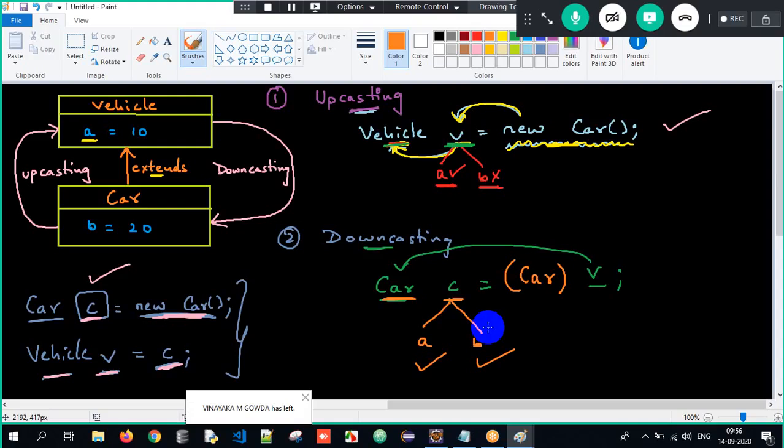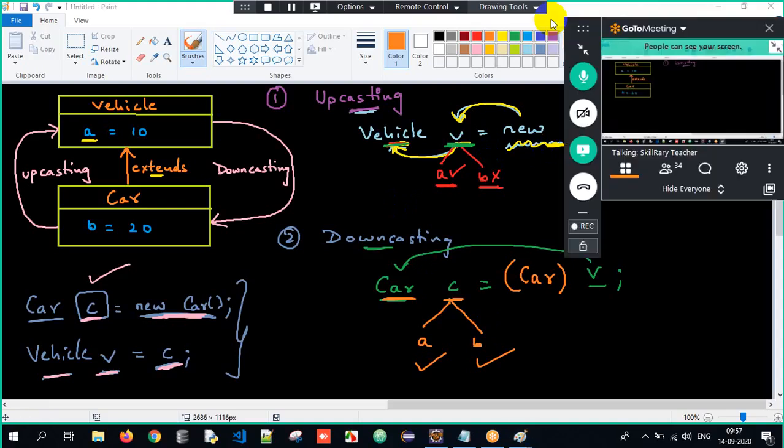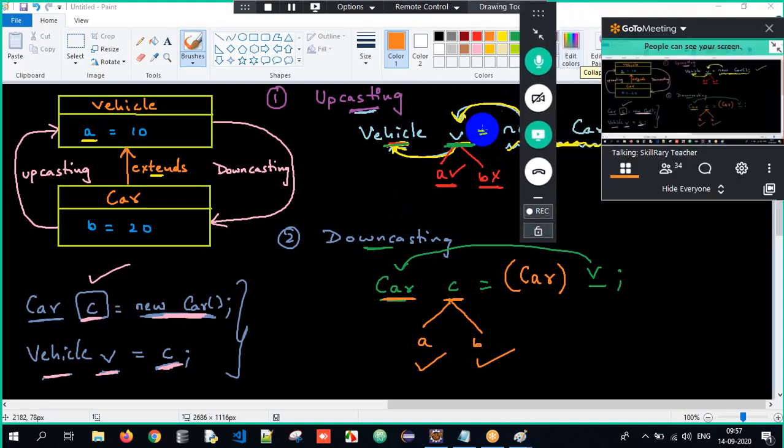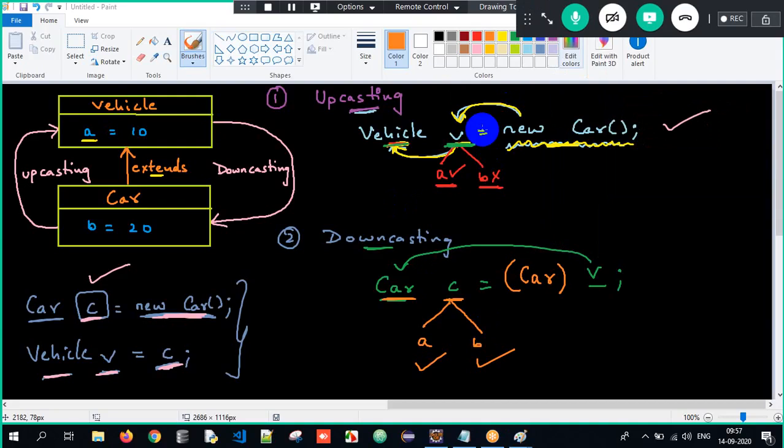Upcasting means superclass reference, subclass object. Downcasting means the superclass reference we are converting back to subclass type reference. So I hope you all got the basic idea about what is upcasting and downcasting.